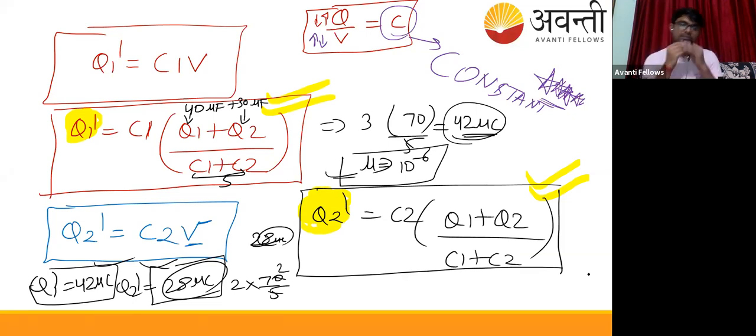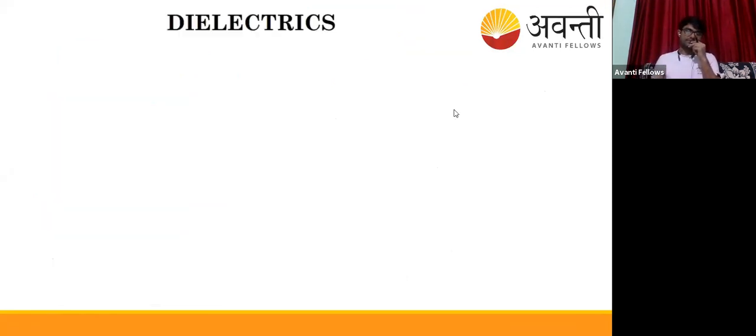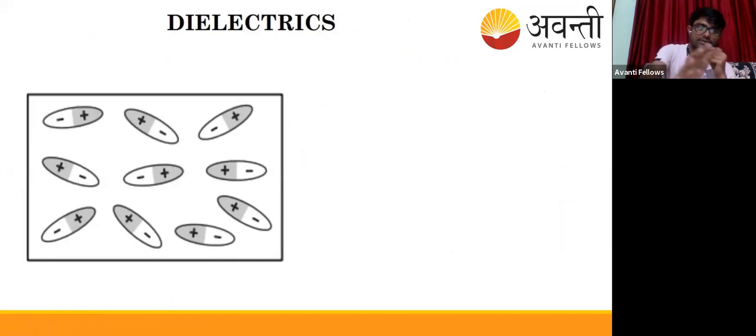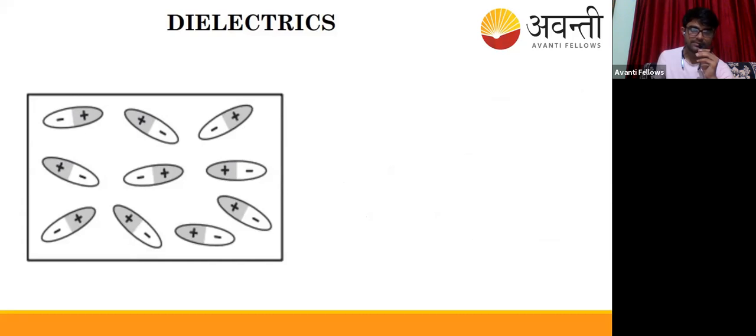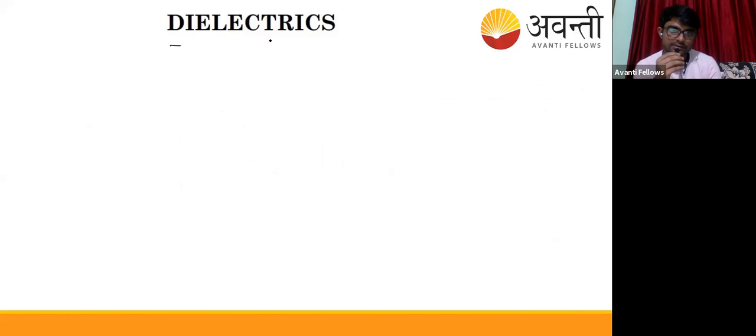Everyone understood. I'm starting the new concept now: dielectrics. So leave everything aside and concentrate here, on dielectrics. Listen to this. Here you can see one picture. I will explain everything, just have patience. This is another picture. Before that, you have seen this picture. Now understand one thing: you require a theory before understanding these pictures. First, I need you to just see it. Watch it, observe it. So I'm starting the theory now. Listen. What are dielectrics basically?